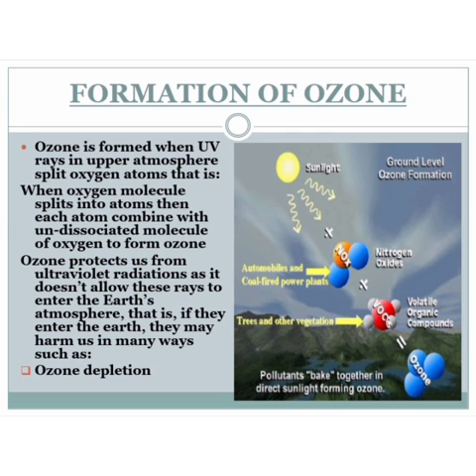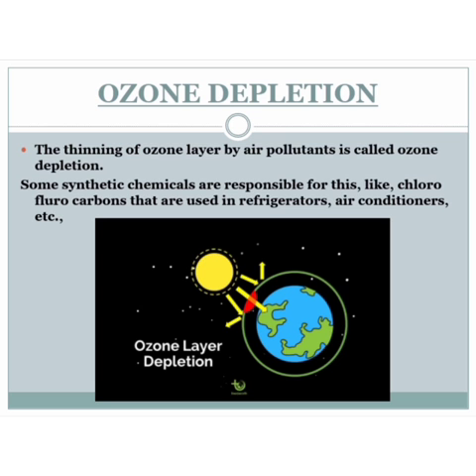Ozone depletion is the thinning of the ozone layer by air pollutants. If air pollutants enter and make a hole in the ozone layer, that is said to be ozone depletion.